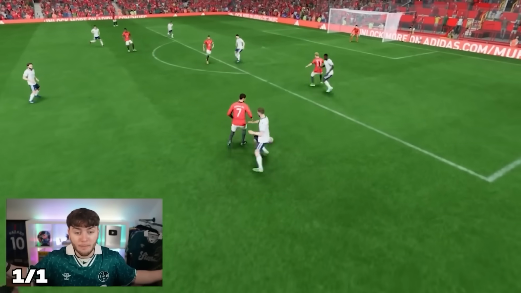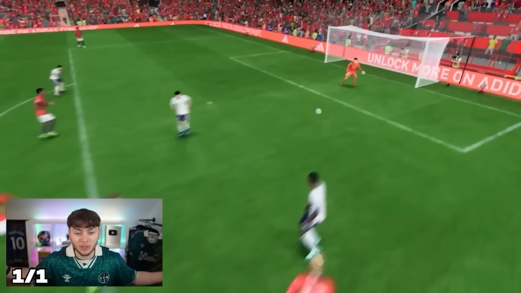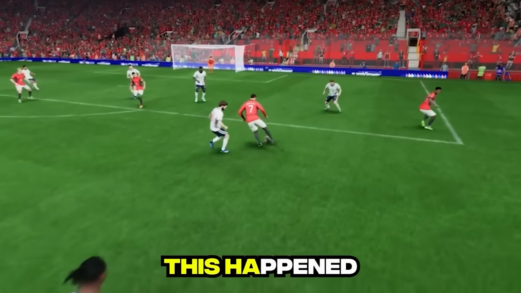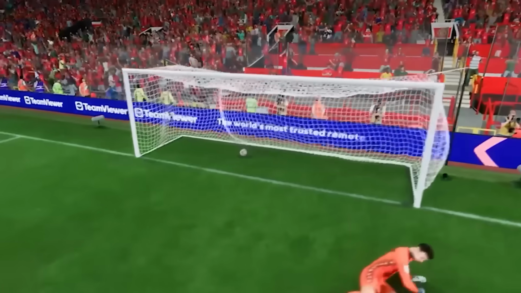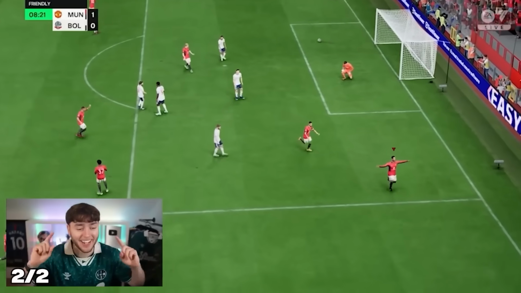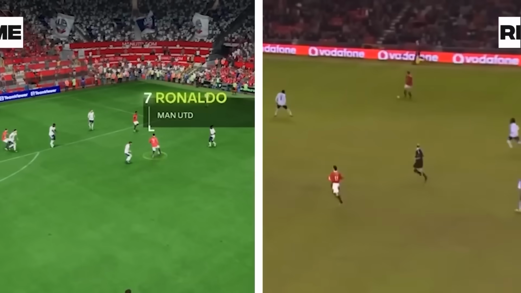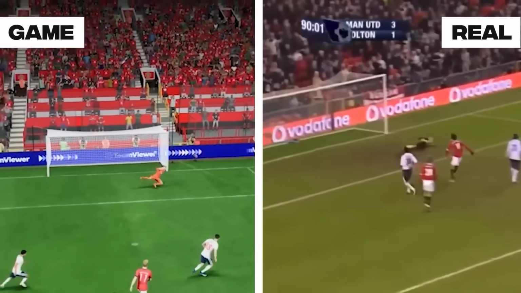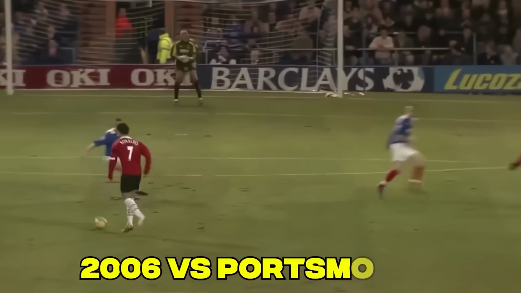This goal was better than I thought. Look, he makes him do a little step over fake. I might have to take that. I'm going to attempt one more version to try and get the step overs correct. And then this happened. Ronaldo! That's the one. I'm taking that. It may not have been as good as our first attempt, but it was a lot more like the real goal. So for that reason, we're taking it and moving on to 2006, which was Ronaldo's iconic goal versus Portsmouth.